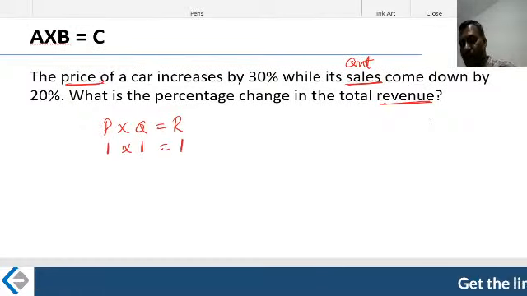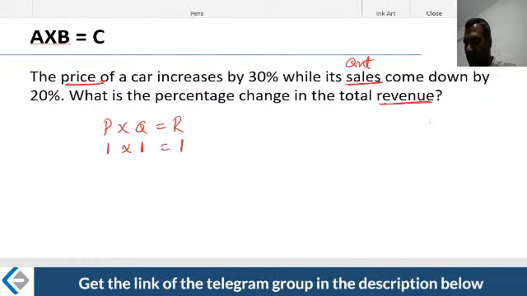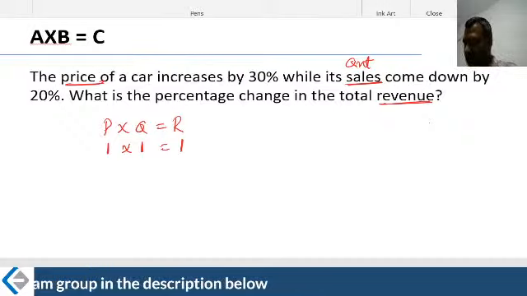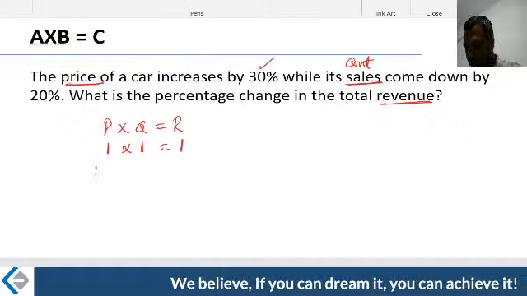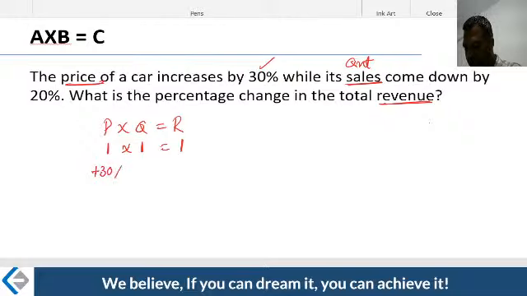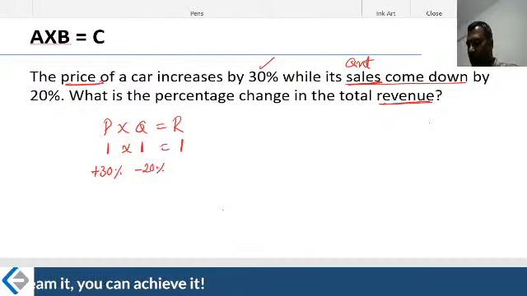I'm not saying that there was one piece as one full quantity. You may say that a lot of 100 cars put together is one quantity for me. Does not matter. All right, say that initially it is something like this. So when the car price increases by 30%, what is happening? On the price side, there is an increase of 30% multiplied by, now the sales are down because the car price went up. Sales are down by 20%.